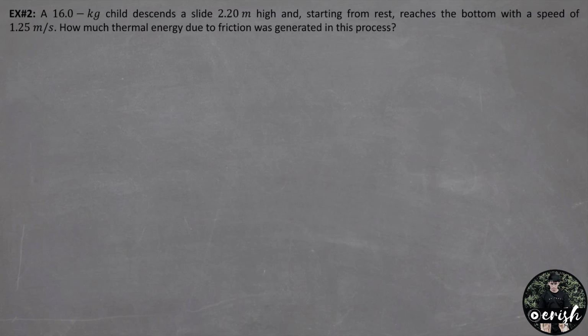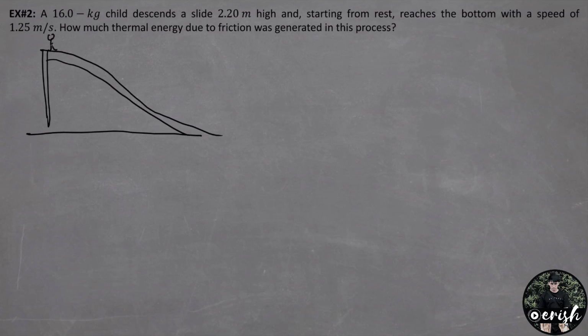Let's draw the figure. So this is the slide, this is the child, and this is the initial position. This is the final position. Ito na yung child after niya mag-slide. The height of the slide is equal to 2.2 meters. And from here, sa initial velocity, we have 0. And ang y initial natin is equal to 2.2 meters.